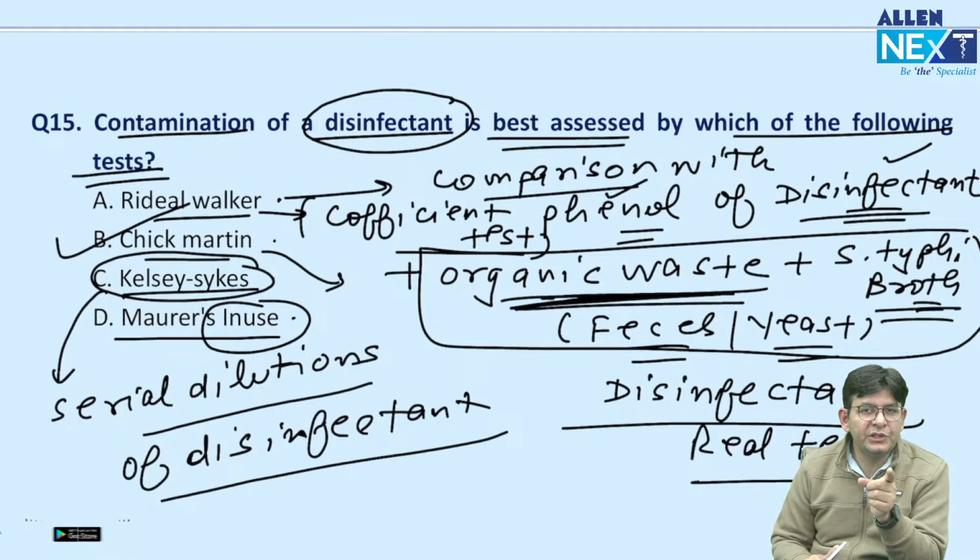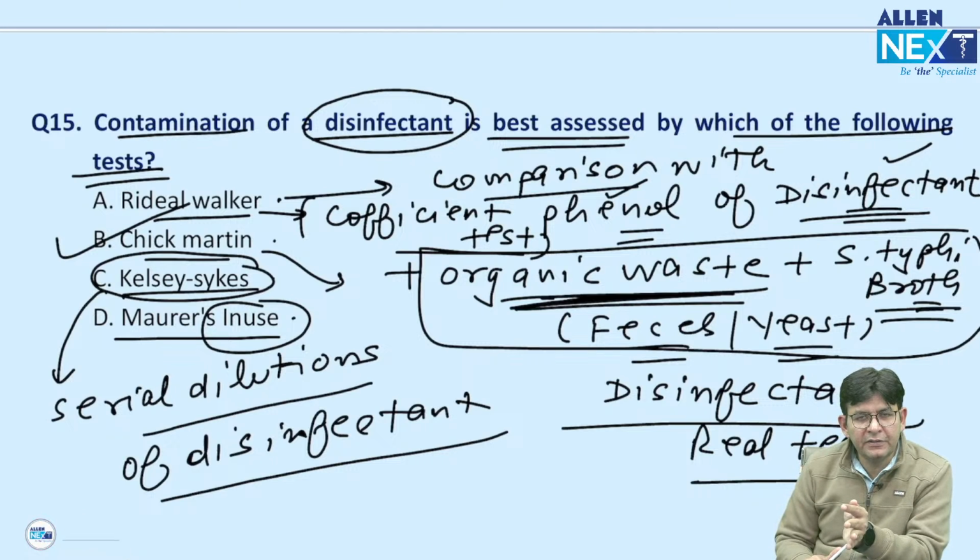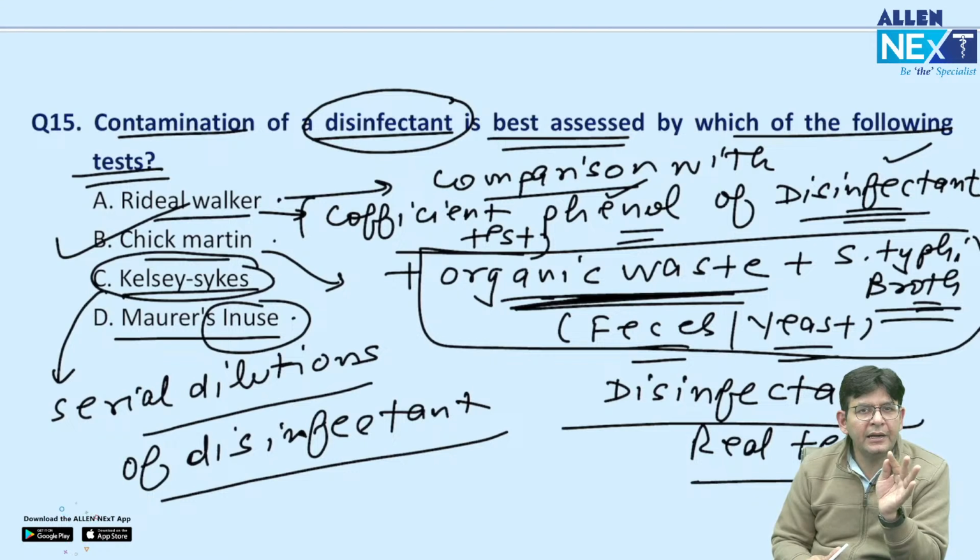Phenol coefficient, in which you just do the comparison with the phenol: in how much time the phenol has killed this particular bacterial broth, and in how much time your new disinfectant which you have brought up will kill it. So this is first.